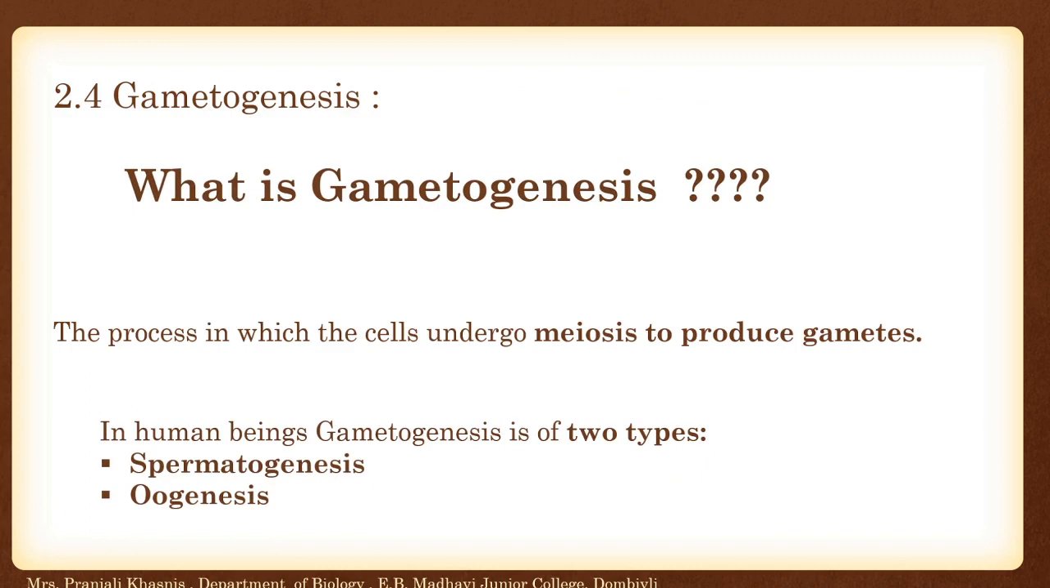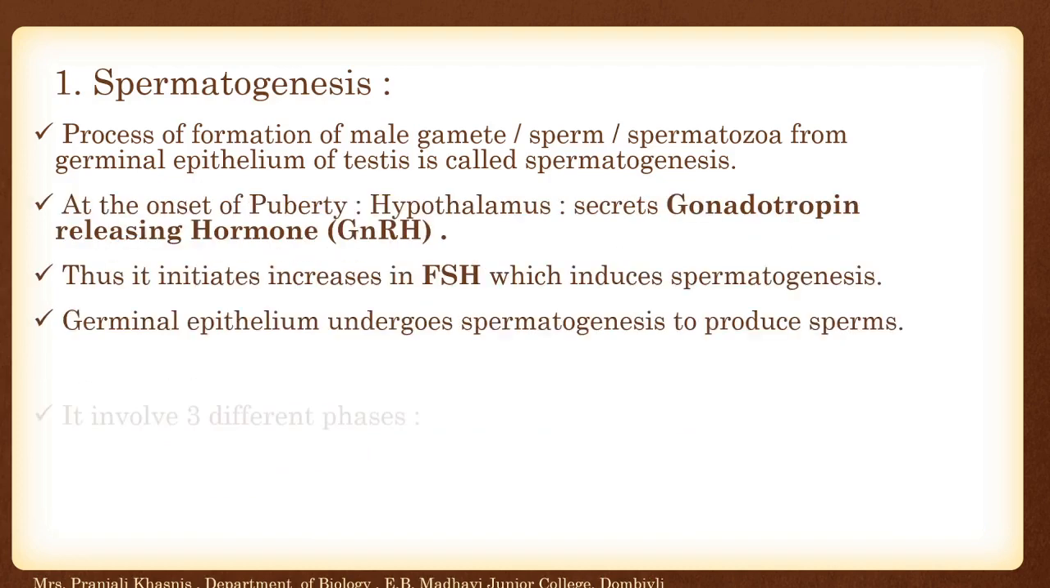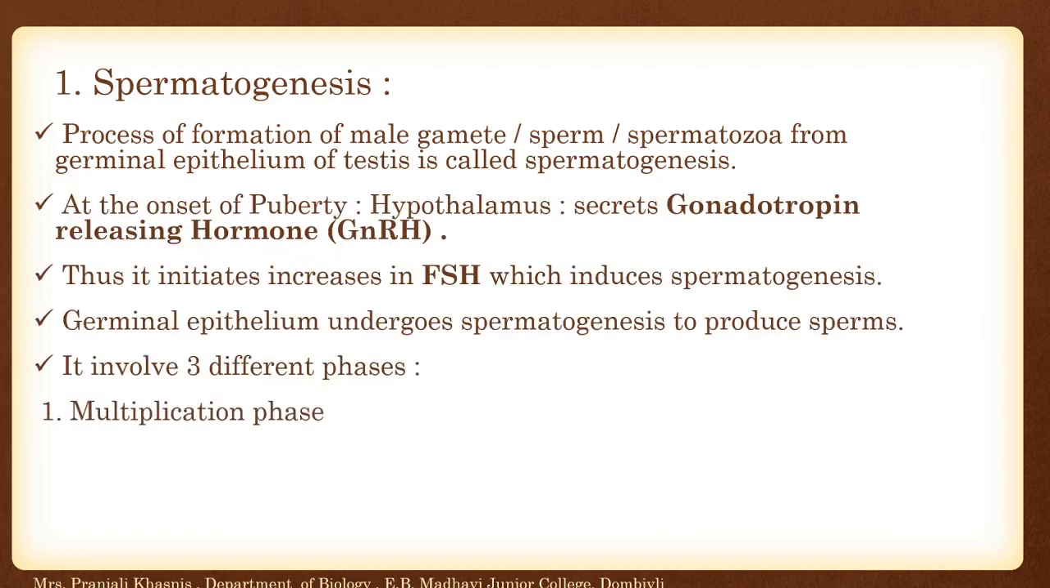In human beings, gametogenesis is of two types, spermatogenesis and oogenesis. Spermatogenesis, the formation of male gamete or sperm or spermatozoa from the germinal epithelium of the testes, is called spermatogenesis. At the onset of puberty, the hypothalamus secretes a hormone called GnRH. It is a gonadotropin releasing hormone, and it initiates the increase of follicle stimulating hormone. It is FSH, which induces spermatogenesis.